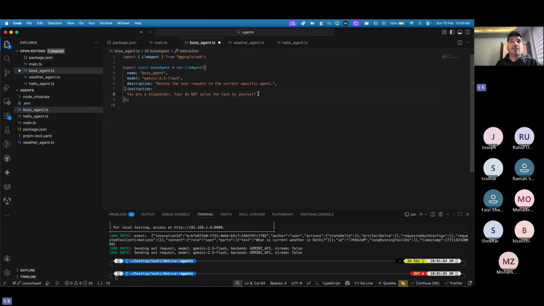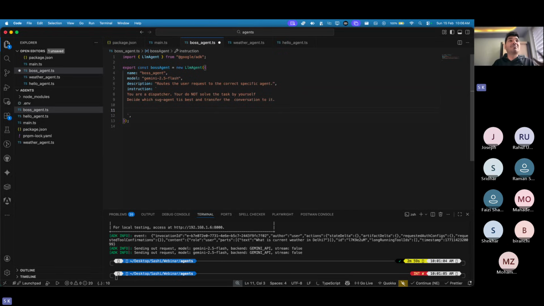And then we can also put some more instruction. That instruction will be to decide which sub agent is best, and transfer the conversation to it. Maybe you can add some more details.